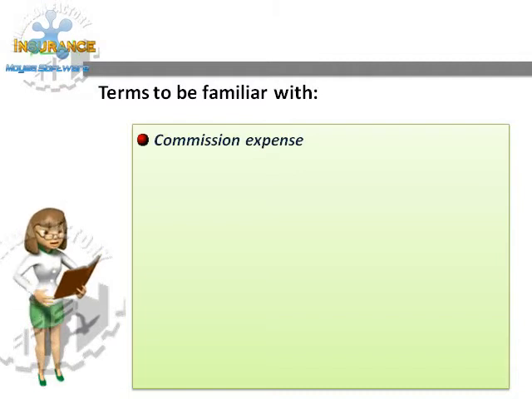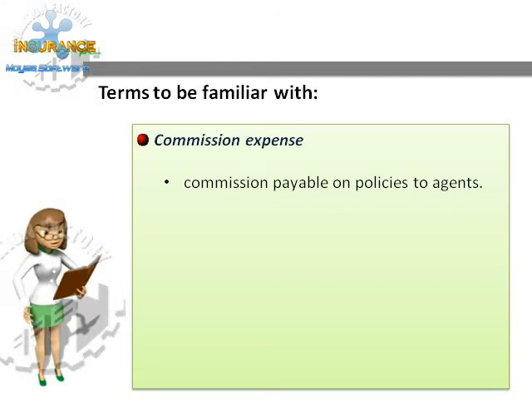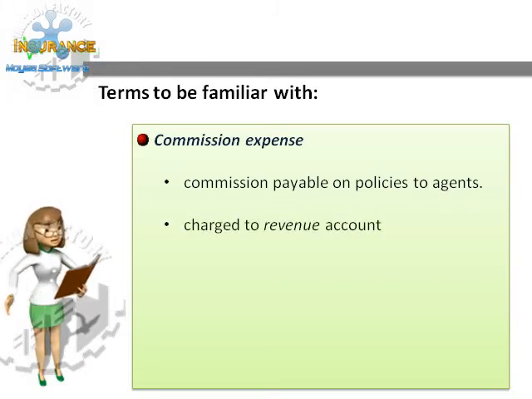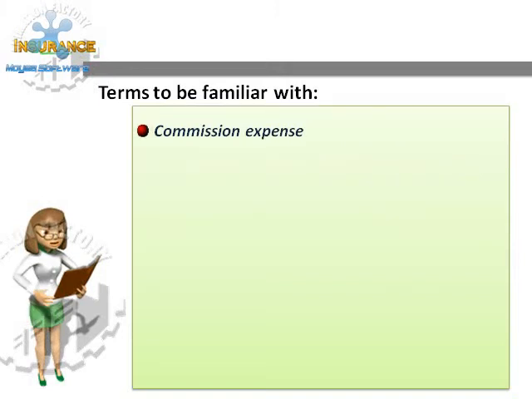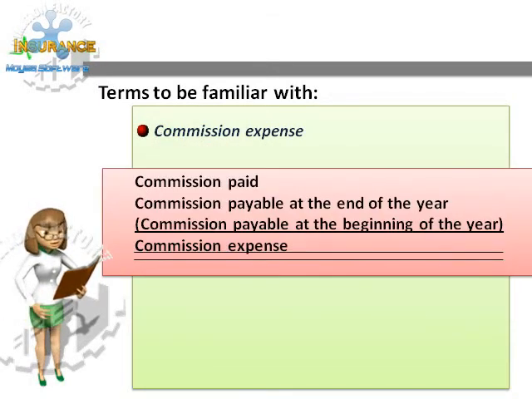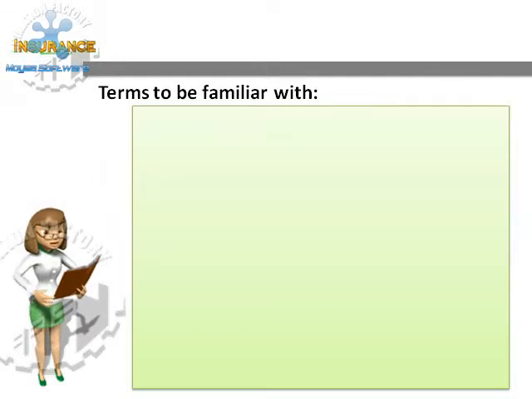Next is the commission expense. The Insurance Regulatory and Development Authority Act regulates the commission payable on policies to agents. Commission expense to be charged to revenue account is computed as follows: the commission paid, add the commission payable at the end of the year, and less the commission payable at the beginning of the year.